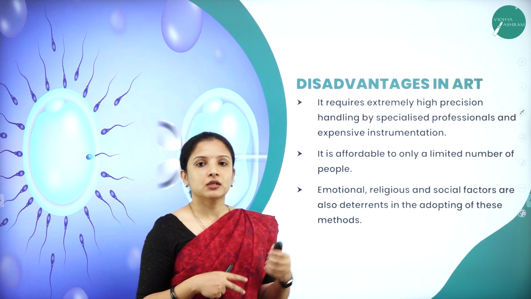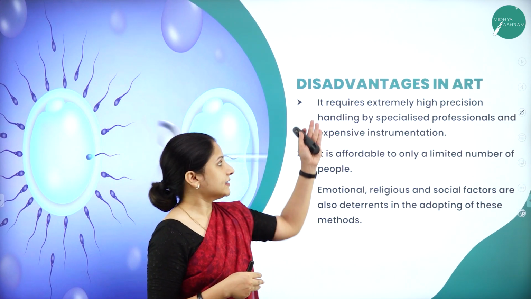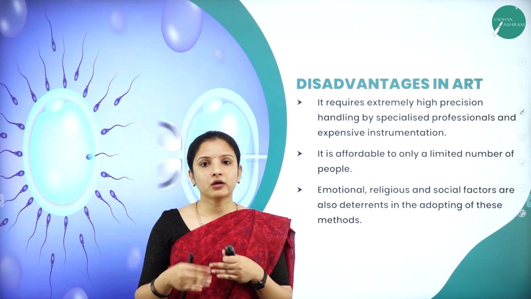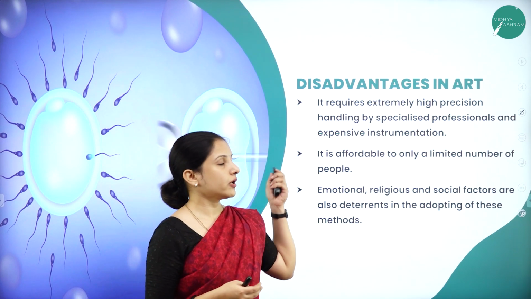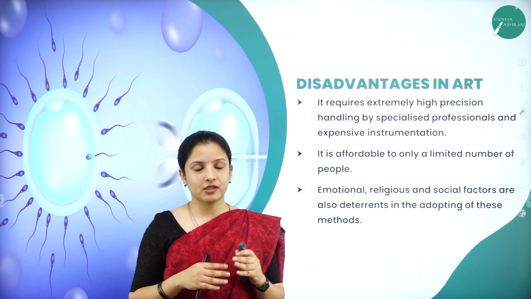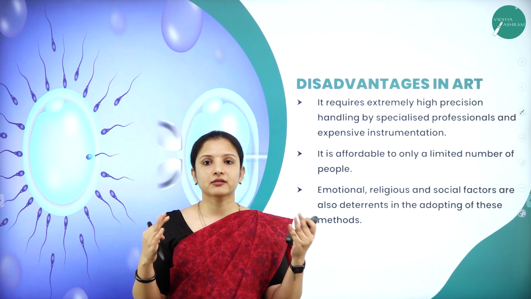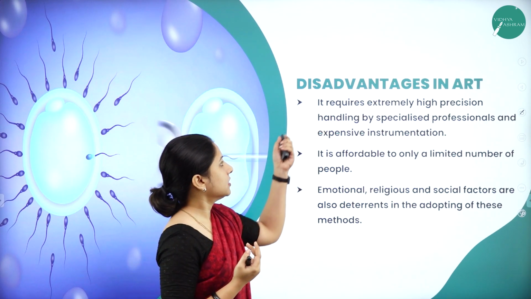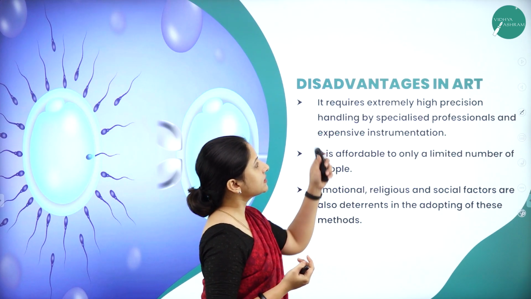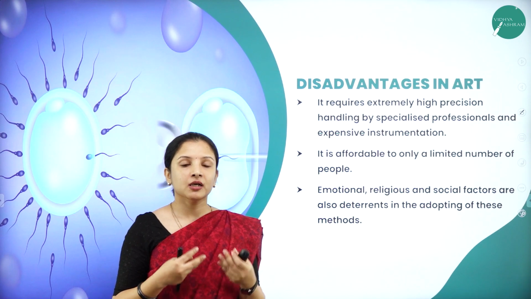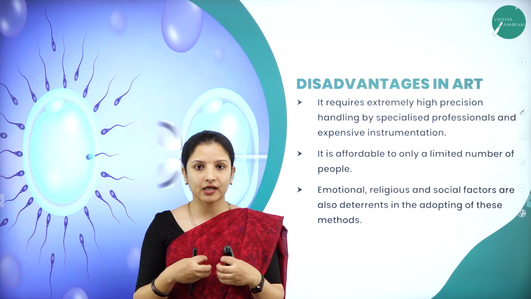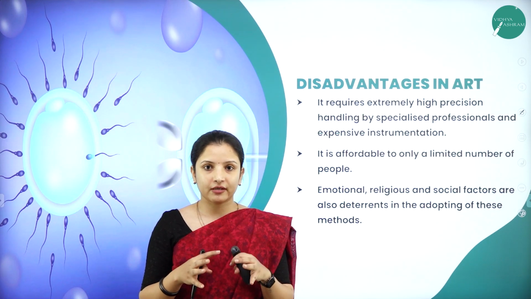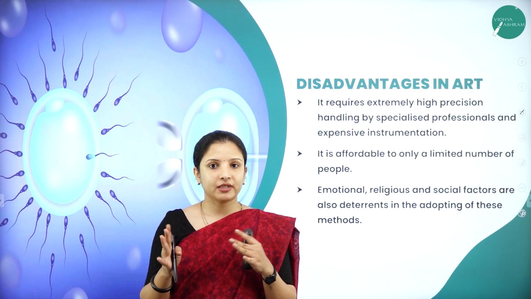There are certain disadvantages when it comes to assisted reproductive technology. The main advantage is that those couples who are not capable of having a child can go in for assisted reproductive technology. In spite of this wide range of advantages to the couple, it also has its own disadvantages. The first one is that it requires extremely high precision handling because all this is done in laboratory conditions. We are going against nature. We are doing it in the laboratory, so you cannot just rely on somebody to do this.